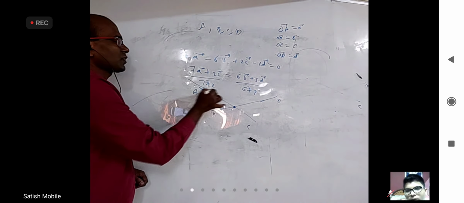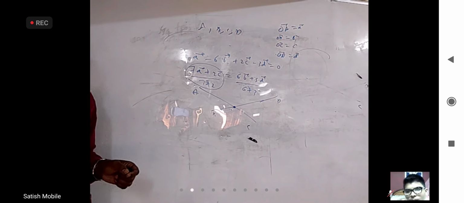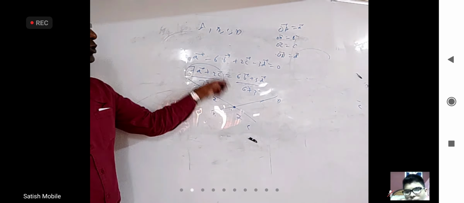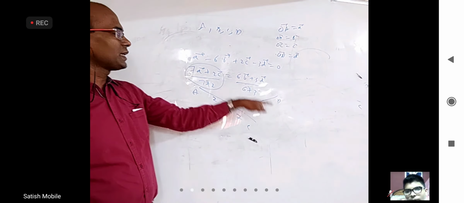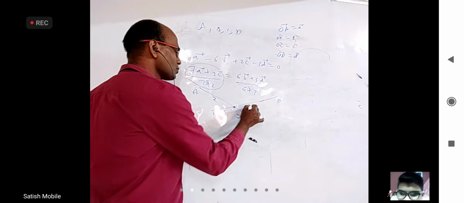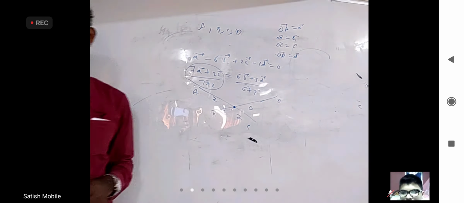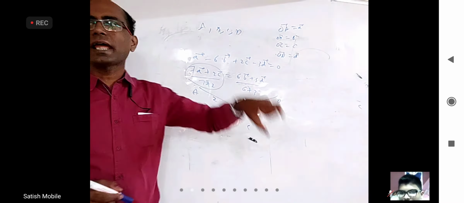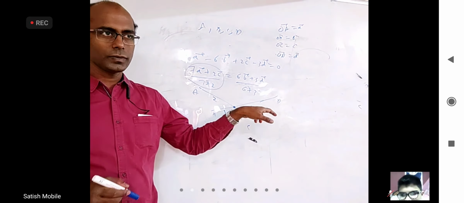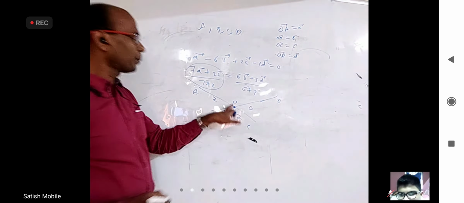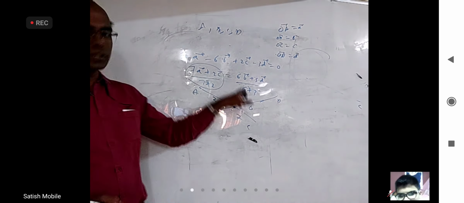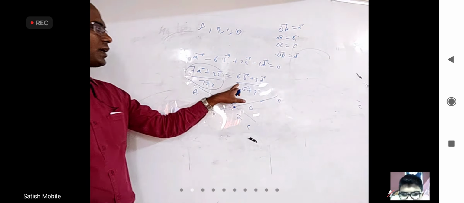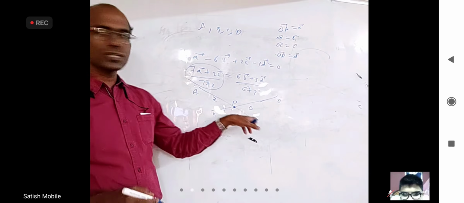This is the position vector of a point dividing A and C in the ratio 2 is to 7. Okay, 2 here, 7 here. This is the position vector of some other point dividing B and D in the ratio 3 is to 6. But those 2 points must be the same. This is a point somewhere on the line joining A and C. This is a point somewhere on the line joining B and D, but both are equal. If you call this P, OP bar is this also, this also. This is a point dividing line segment AC in the ratio 2:7. This is a point dividing line segment BD in the ratio 3:6.